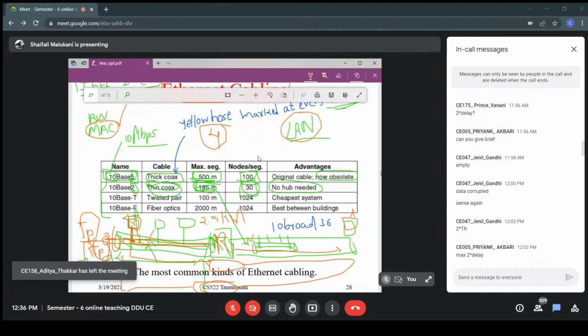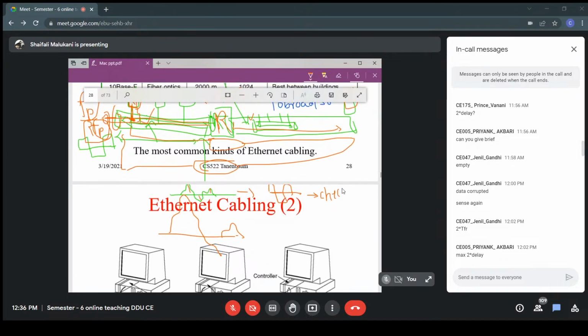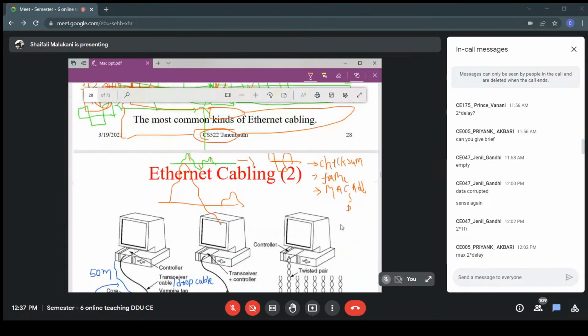So what are the responsibilities of the data link layer? First of all, one of them is that it will add the checksum. Not compulsory, but generally we keep the checksum. It will make a frame. Framing will be done. What is the other job? It will add the MAC address of the source and of the destination, and it will add the trailer. The trailer is only the checksum, no? So these are the jobs.